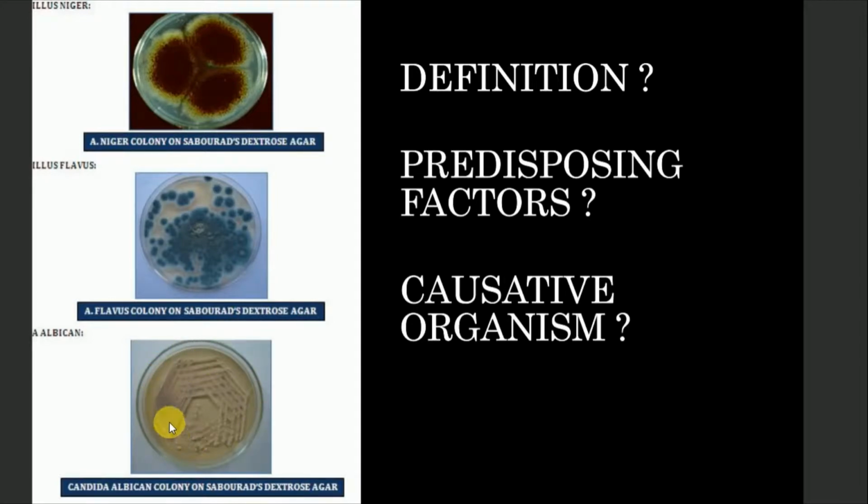It forms white colonies. There is also Aspergillus fumigatus, and Aspergillus flavus as well, seen in this diagram. Now the fumigatus usually causes fungal sinusitis, so these two usually coexist, otomycosis and fungal sinusitis.